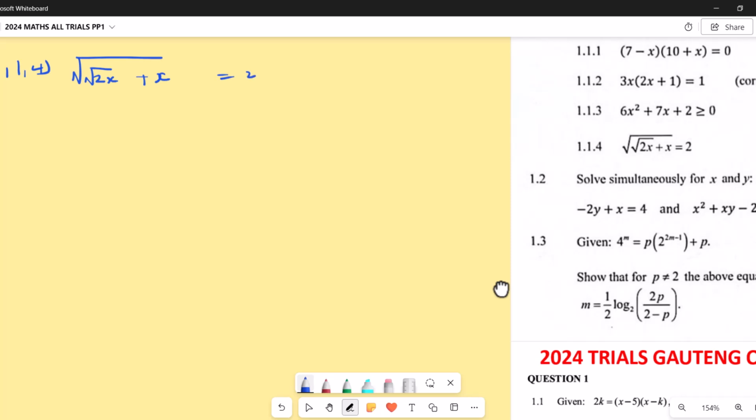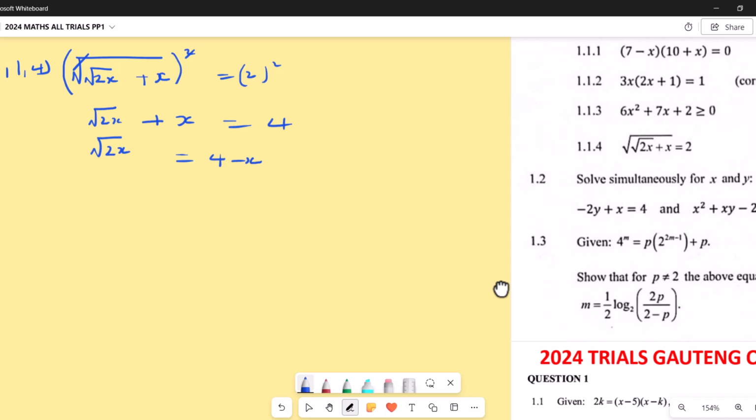equals 2. So now to remove the first square root, we're going to square both sides. Okay. Square both sides here. Also square this side here, so that the square root comes out with a square here. So we're left with root 2x plus x equals 4. So now before we remove this other root, we're going to put the x this side, so we're going to have root 2x equals 4 minus x.